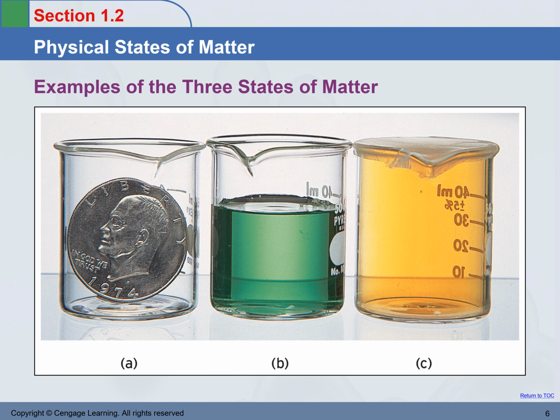Now we're looking at examples of the three states. No explanation needed. The first one is an example of a solid. The second one is a liquid. The third one is a gas state.